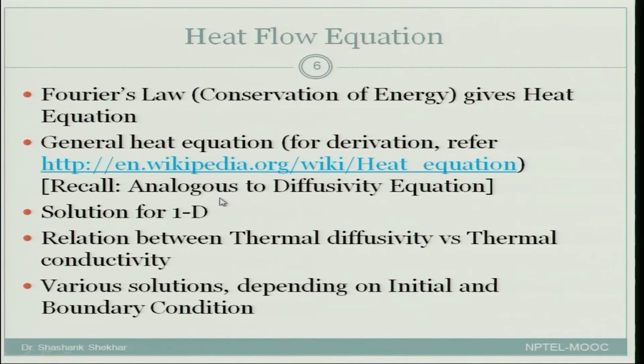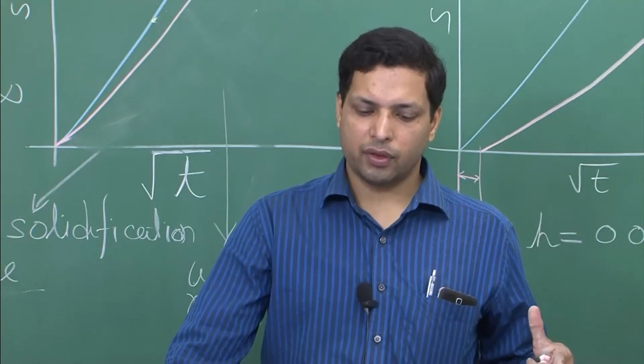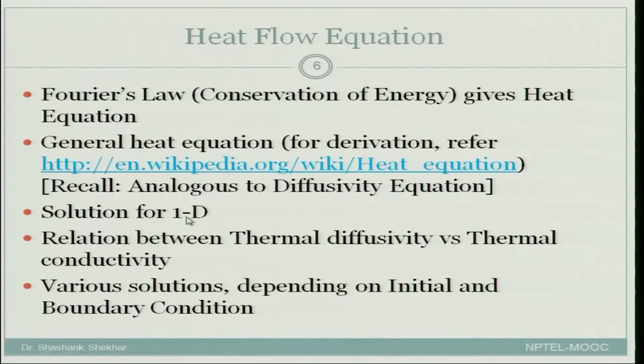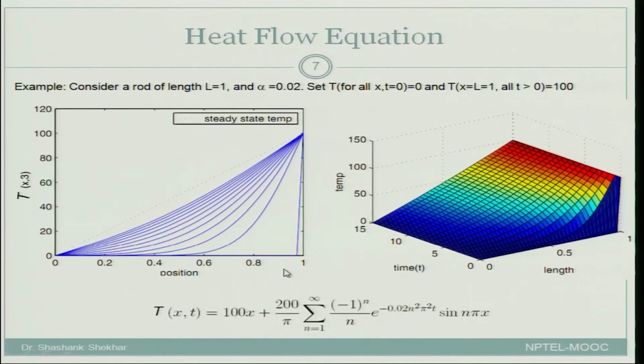And in this particular course we solved the 1D solution for two very simple cases. One was the insulating mold, the other was the interface resistance. And then we also showed you the solution for two difficult cases, although we did not go through the mathematics of it. We showed you that there is a relation between thermal diffusivity and thermal conductivity, and various solutions were discussed.